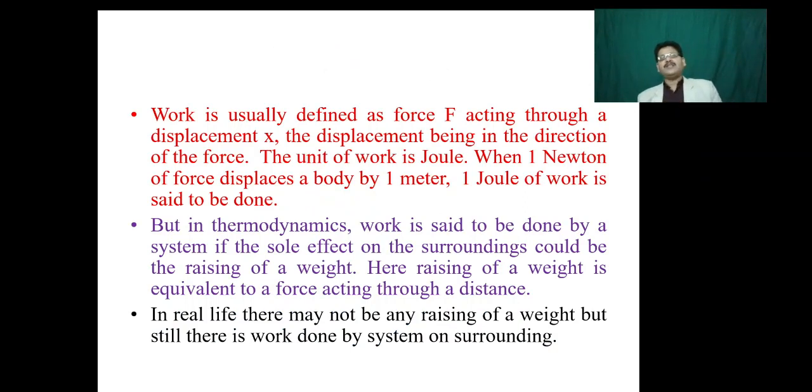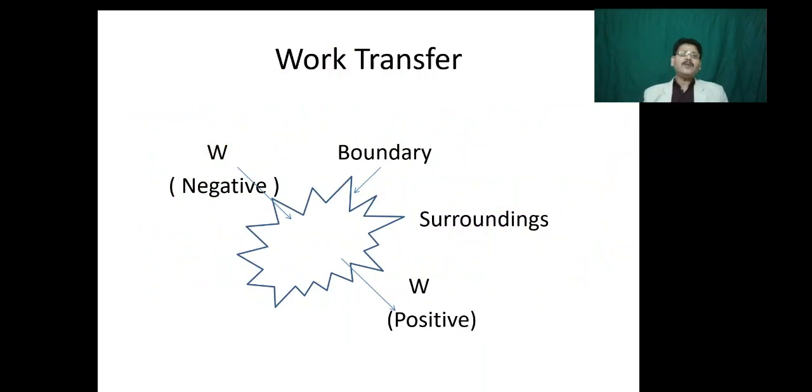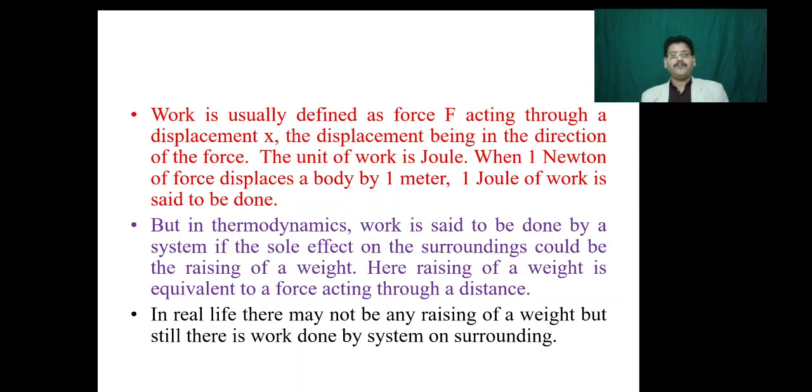Next important thing is work transfer. Before discussing work transfer, let me tell you the sign convention which is followed. Work done by the system is taken as positive and work done upon the system is taken as negative. This convention is also universally followed. In mechanics, work is said to be done when a force is applied and it causes some displacement. The magnitude of work is the product of force applied and the displacement caused, and the unit of work is 1 joule. When 1 Newton of force displaces a body by 1 meter, 1 joule of work is said to be done.